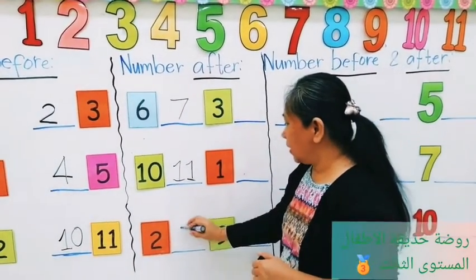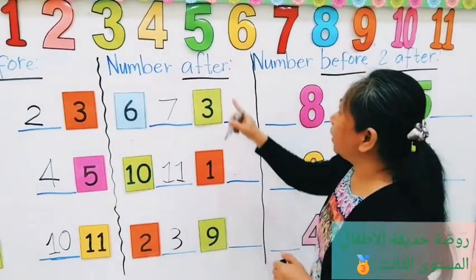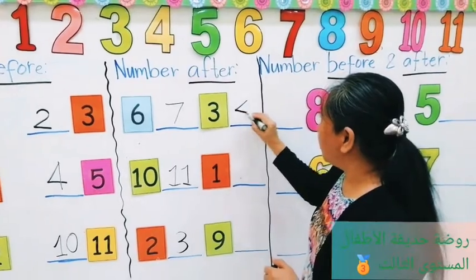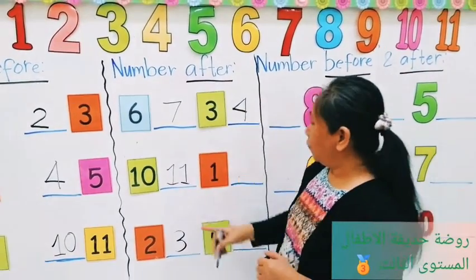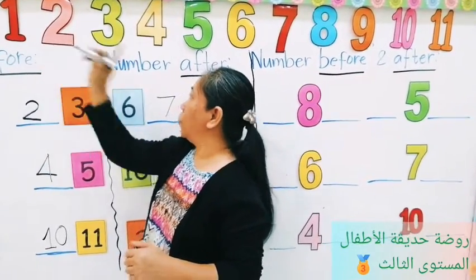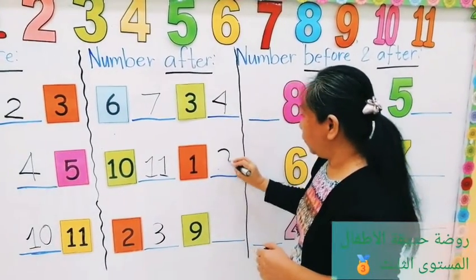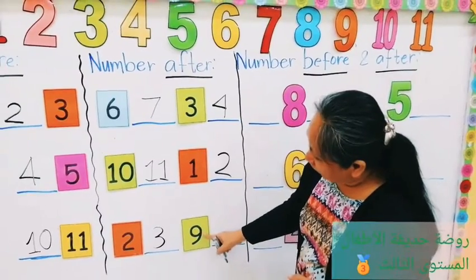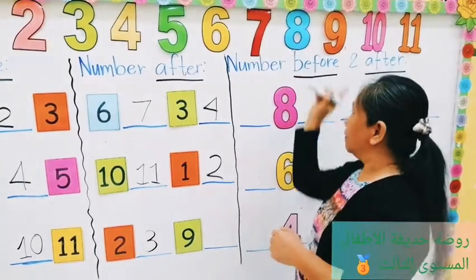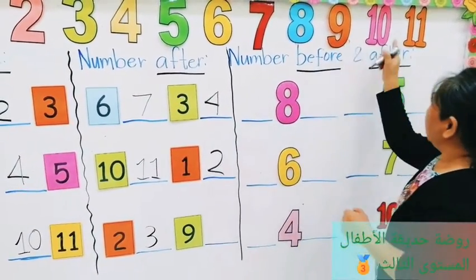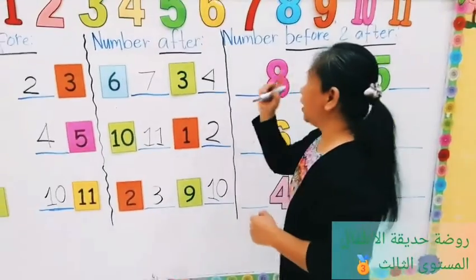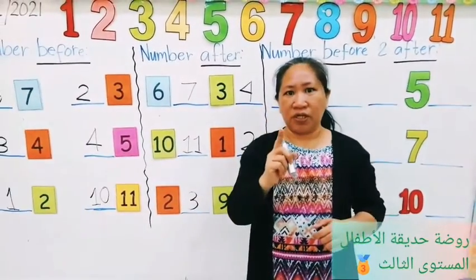2 is number 3. And after number 3 is number 4. And after number, this one, 1. After number 1, 2. Then after number, this is what number? 9. So after number 9, 10. Okay, so that is after.